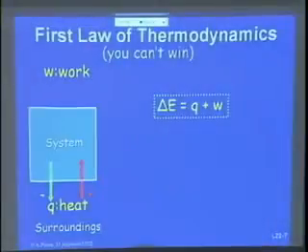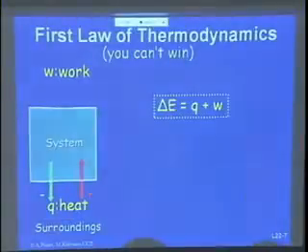So we have this convention: when the system releases energy, that's an exothermic reaction, we have a minus sign. When the system takes up energy, then it's positive. So when you put energy into the system, it's positive; when the system releases energy, it's negative. That's the convention we talked about a little when we did ionization energies and breaking of bonds, and we will talk more about this.